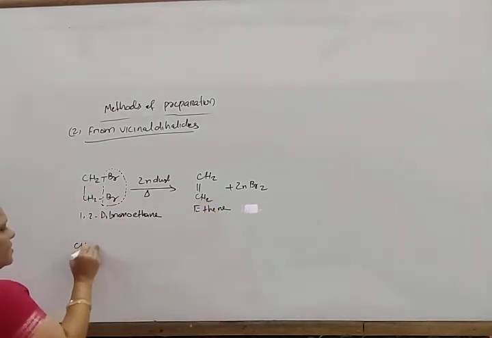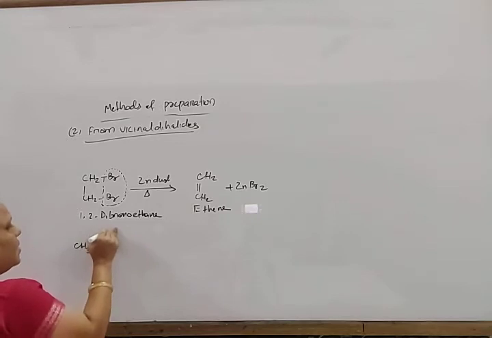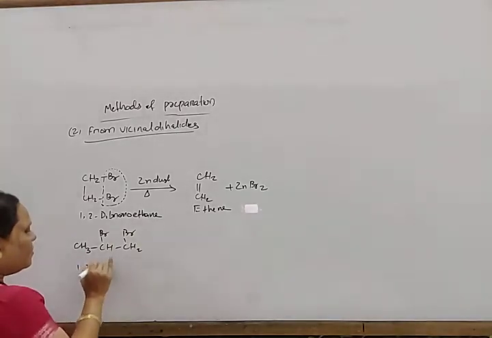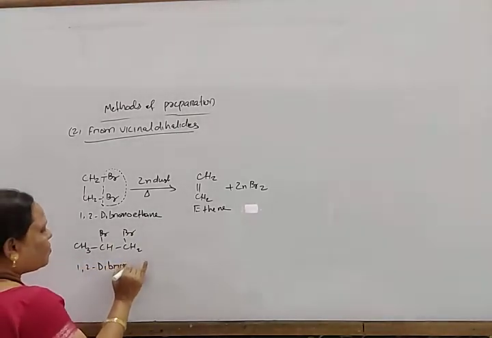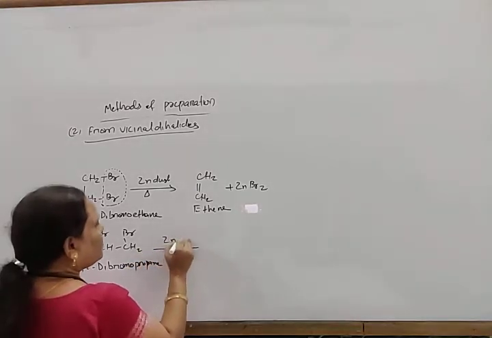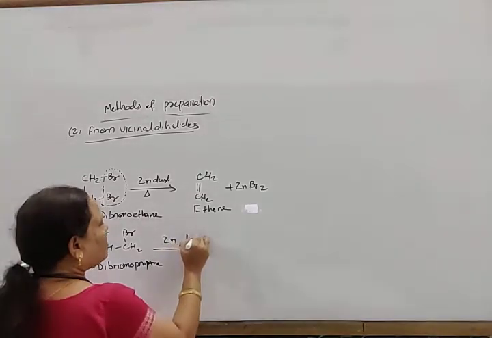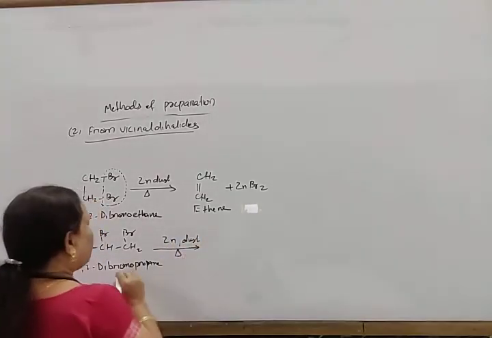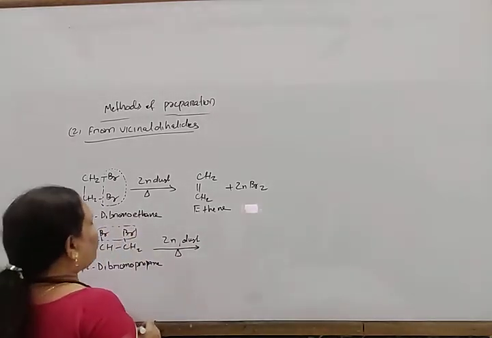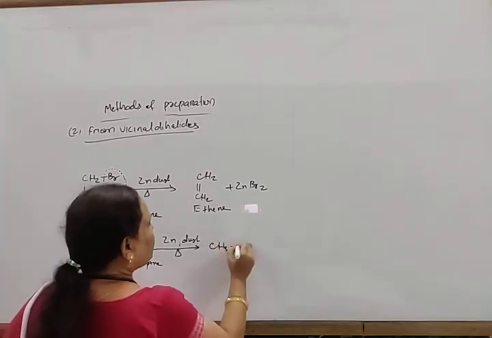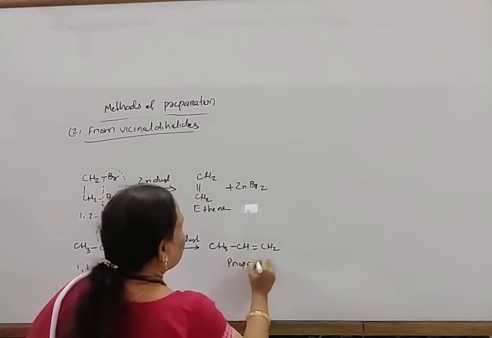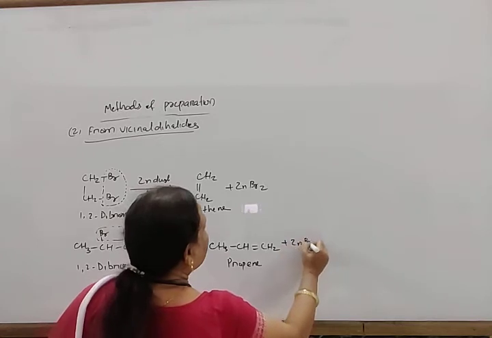Similarly, if there is CH3CHBrCH2Br, 1,2-dibromopropane, heated with zinc dust, then elimination of bromine takes place. This forms CH3CH=CH2, that is propene, plus ZnBr2.